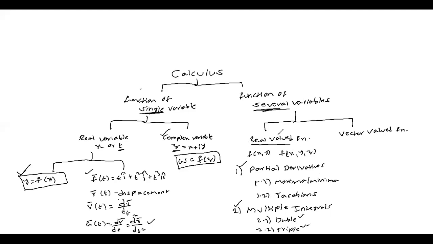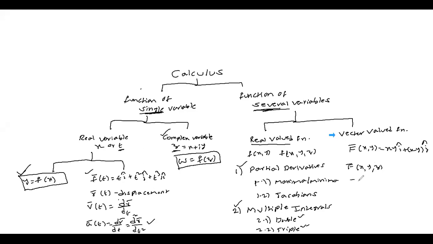So our main topic is going to be this one: vector valued functions of several variables. How will these vector valued functions look? f bar of x comma y, or f bar of x y z, like this. Something like x y i bar plus x minus y into j bar.